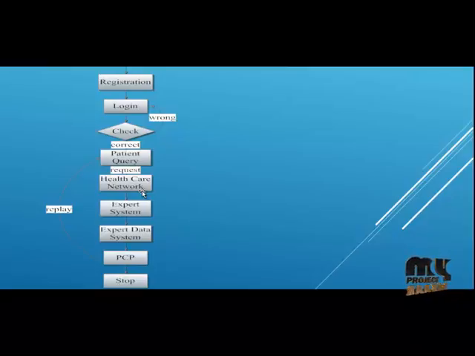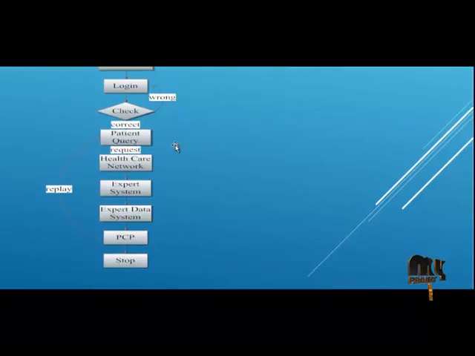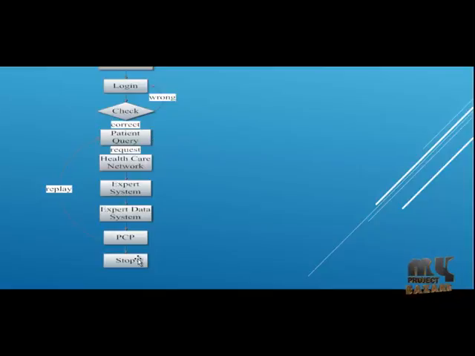The solution is based on the patient's queries. That query is very useful to the patients. So the diagnosis concept is then sent to the PCP. This PCP is related to the patient query. Then the patient query goes again to the healthcare network, and the healthcare network gives it to the patients, and finally the patient gets the correct disease solution, then stop.